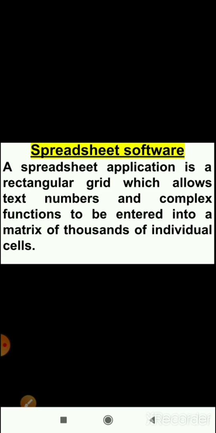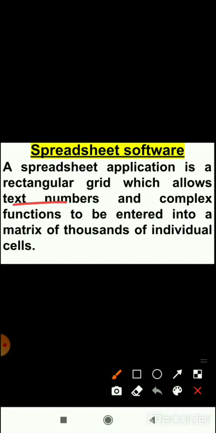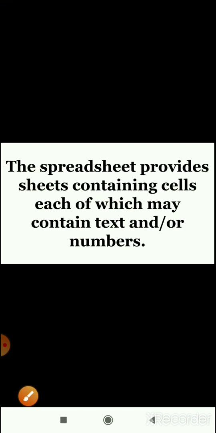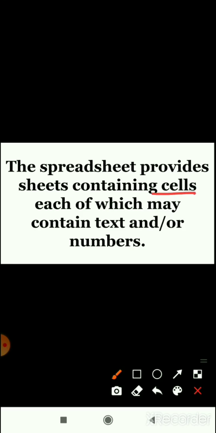Now the next one is spreadsheet. Example, MS Excel. A spreadsheet application is a rectangular grid which allows text, numbers and complex functions to be entered into a matrix of thousands of individual cells. The spreadsheet provides a sheet containing cells, each of which may contain text or numbers.